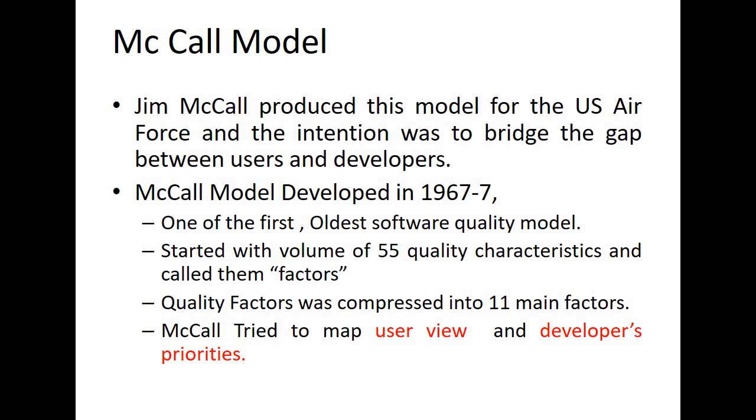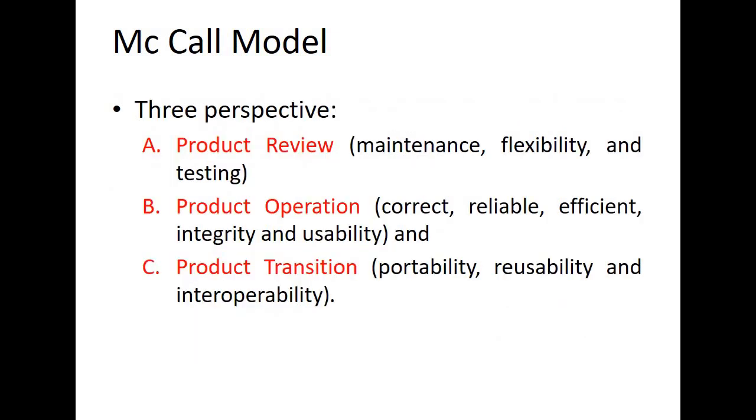So basically what is happening is that in this particular model the product quality is established through several features, and these features are further grouped into several characteristics, which are your three perspectives.